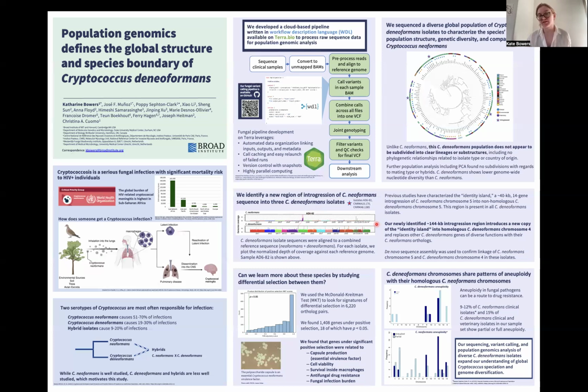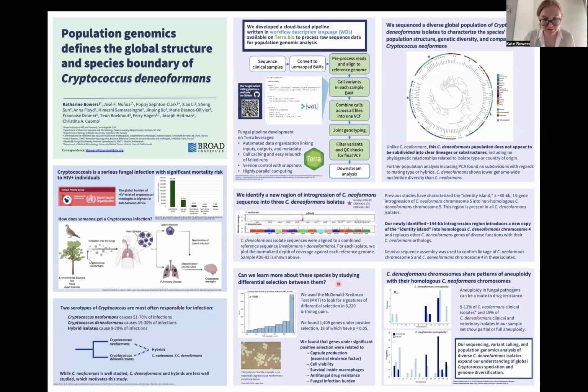It replaces deneoformans genes in that location with their neoformans orthologs. And the linkage between the neoformans chromosome 5 and deneoformans chromosome 4 in these introgressed isolates has been confirmed with de novo sequence assembly.